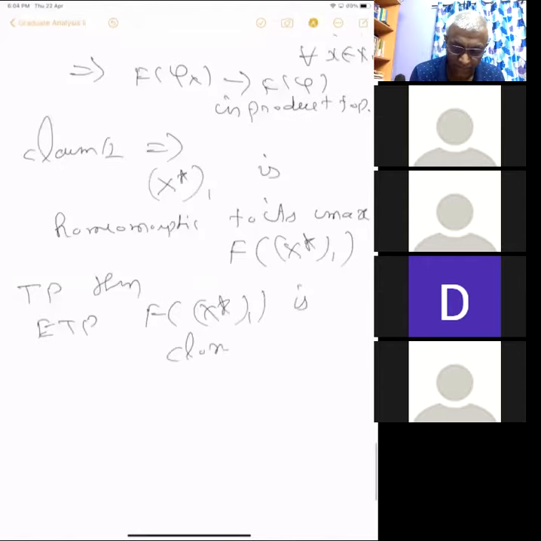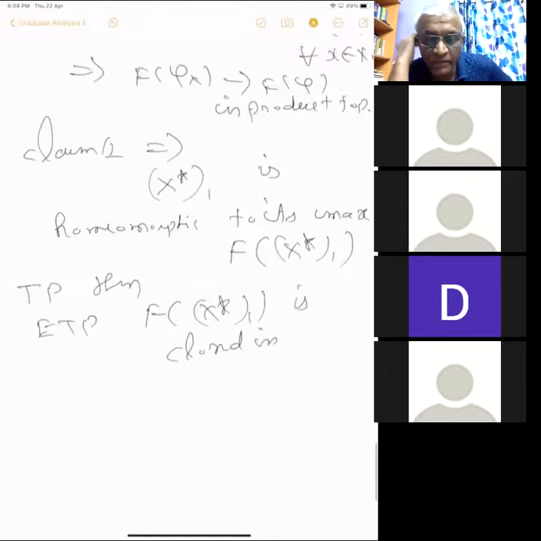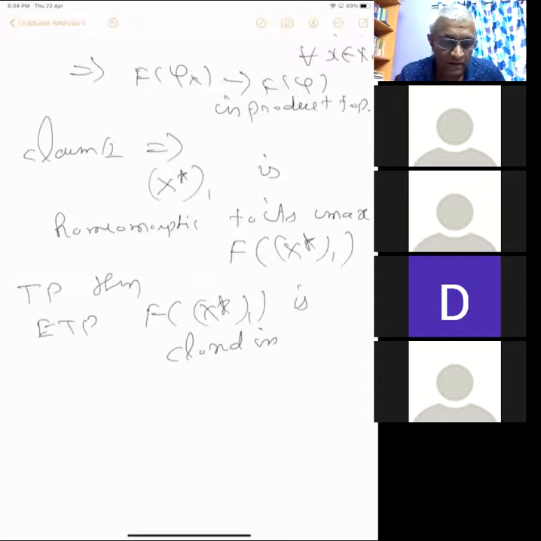Sir, why will it be homeomorphic? We only get a continuous bijection, right? Homeomorphic to its image, not to the whole thing. Yeah, but I mean, a continuous bijection need not be a homeomorphism, right? What do you mean by that? I'm saying it is a closed set.